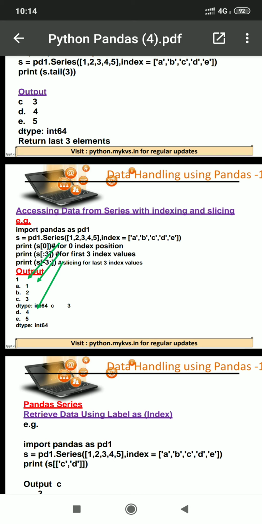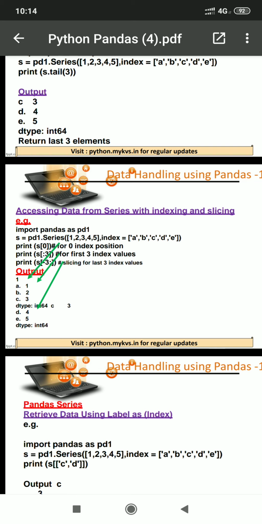Then the first 3 index values, similar to the head function: here we are doing print s, then square bracket colon 3. We are not mentioning the left part of the colon. It means it will start from the beginning, and 3 means up to last position 2. So 0, 1, 2. So here A1, B2 and C3 are displayed.